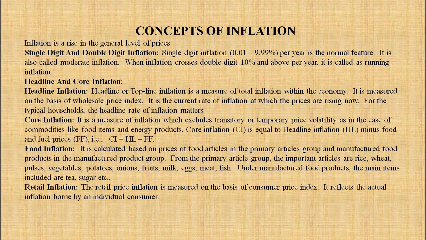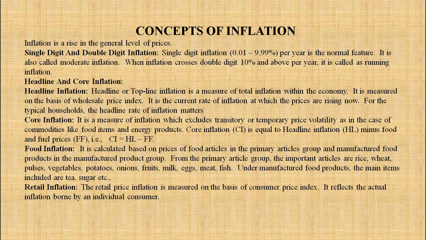Second, core inflation. It is a measure of inflation which excludes transitory or temporary price volatility, as in the case of commodities like food items and energy products. Core inflation, in short CI, is equal to headline inflation HL minus food and fuel prices FF.